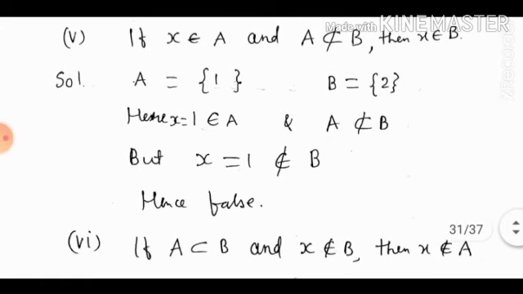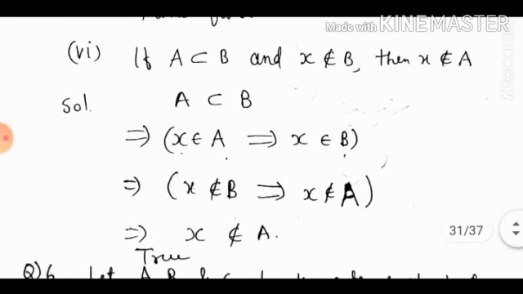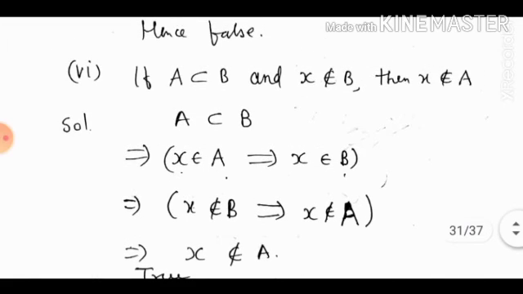If A is a subset of B and X does not belong to B, then X does not belong to A. A is a subset of B. This implies that X belongs to A implies X belongs to B. This implies that X does not belong to B implies X does not belong to A. This implies that X does not belong to A, which was to be proved.